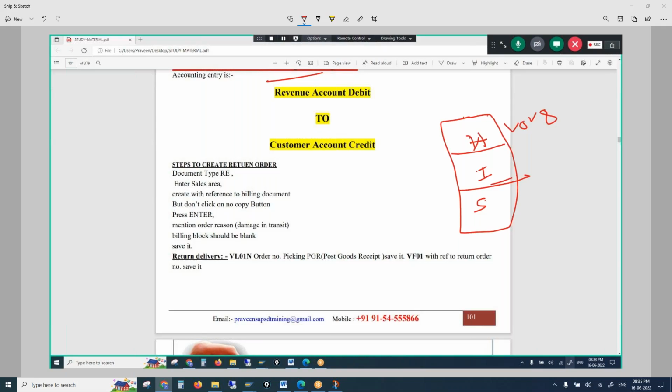At the item level, what data comes? It's the data from the material master, enterprise structure, and the controls are item category controls, VOV7. So this data comes at the item level. And whatever data comes at the item level is applicable only for that particular line item.